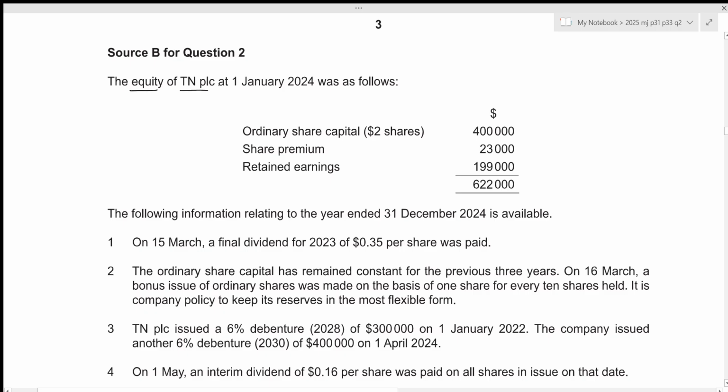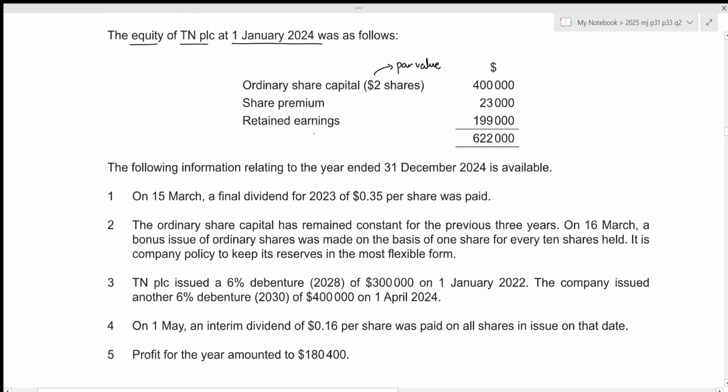The equity of TNPLC at 1st January 2024 was as follows. We have the ordinary share capital, and in this case, the par value is 2. We have our share premium as well as the retained earnings. The following information relating to the year ended 31st December 2024 is available. On 15 March, a final dividend for 2023 of 0.35 per share was paid.